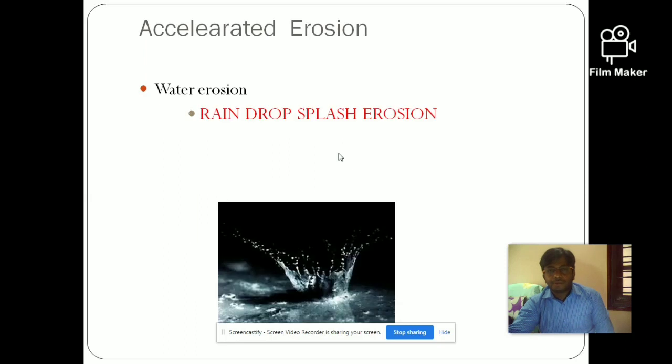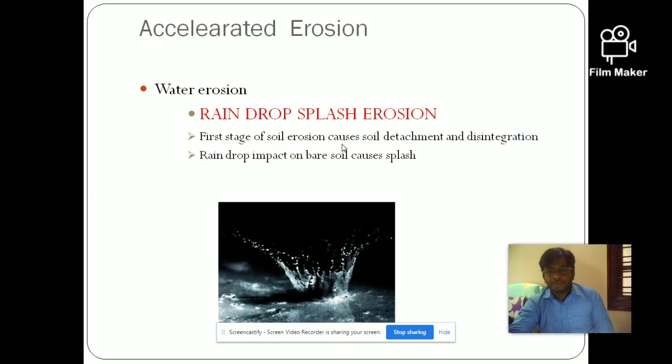The first is raindrop splash erosion. This is the first stage of soil erosion. Whenever raindrops hit the soil surface with some kinetic energy, the soil particles are detached from the earth surface and the aggregates of the soil disintegrate. Then the soil gets loosened and is vulnerable to movement by flowing water.